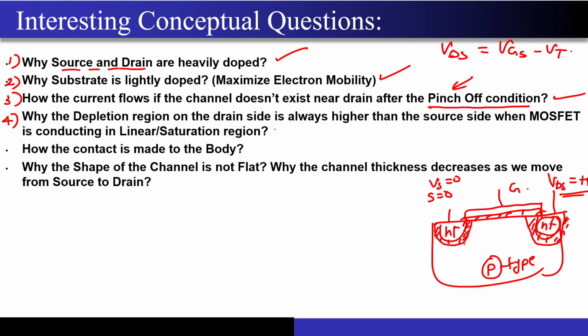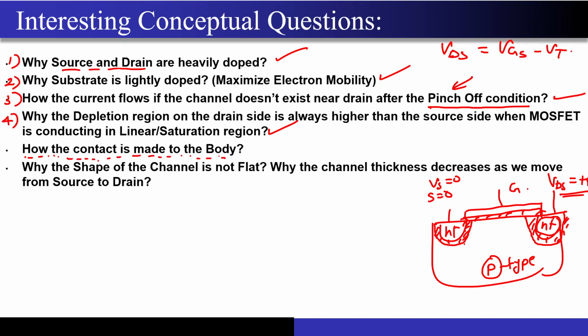So that is the reason why in many textbooks and in many papers you will see that the depletion on the drain side is always higher compared to the depletion on the source side. So even we have covered this type of question. Now one more interesting question that even one of my colleagues was asked in the PhD admission interviews, right?